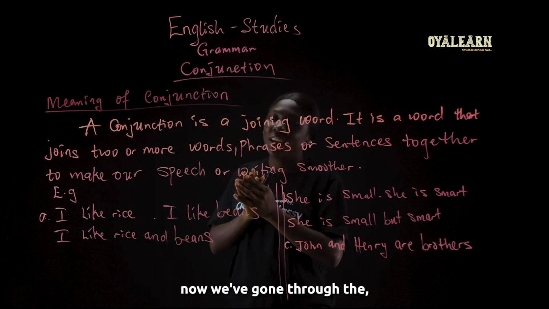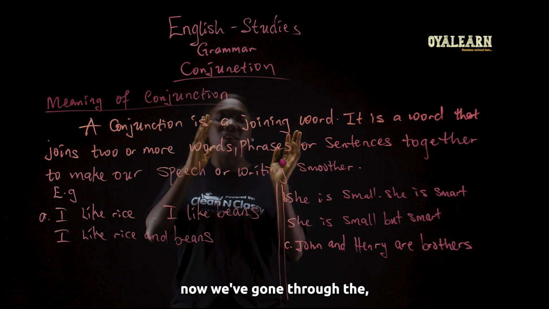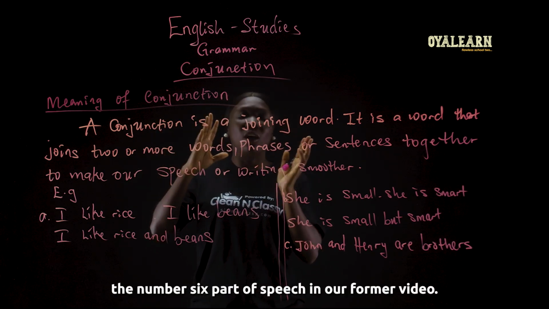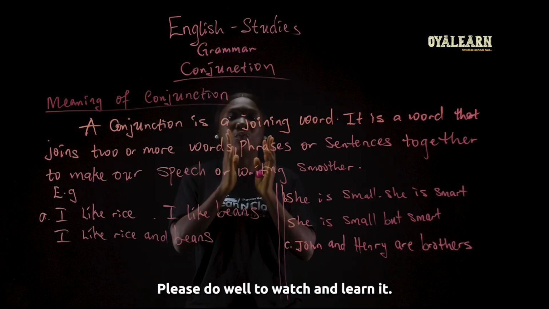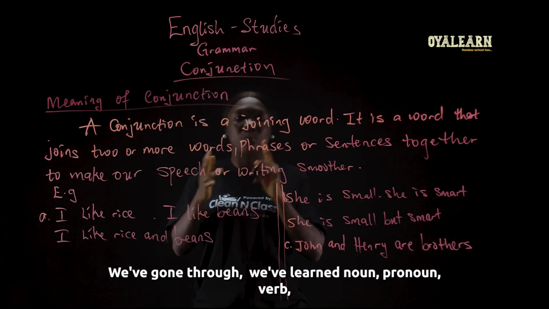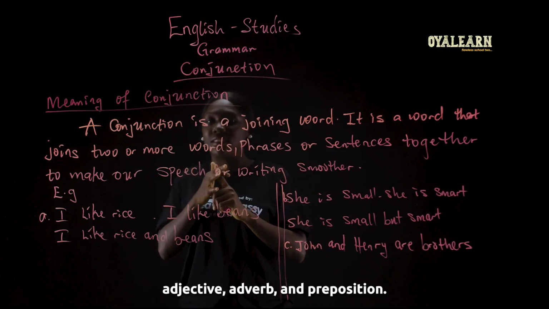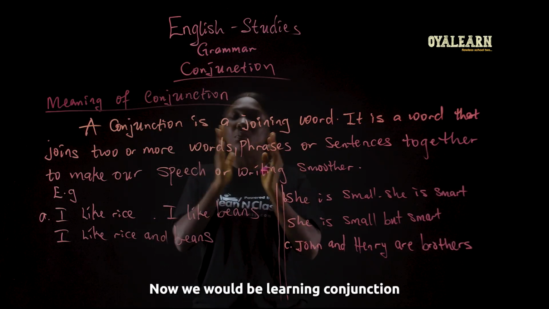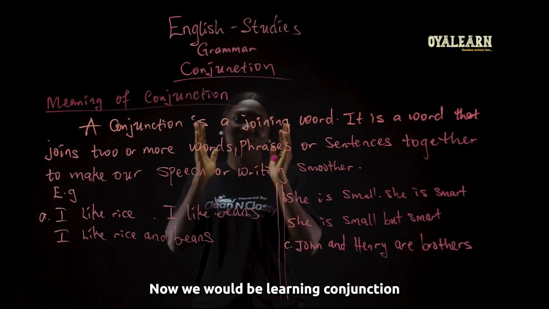Now we've gone through the number 6 part of speech in our former video. Please do well to watch and learn it. We've learned noun, pronoun, verb, adjective, adverb, and preposition. Now we will be learning conjunction.